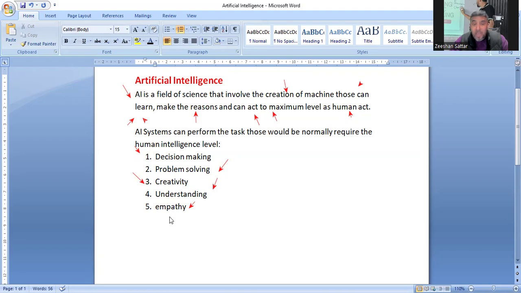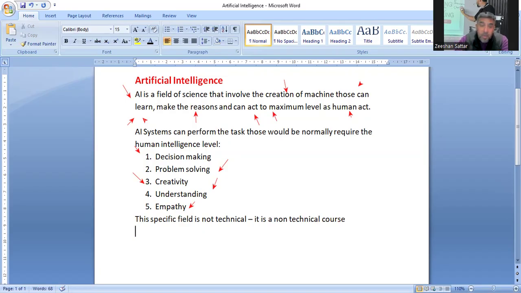So artificial intelligence is that specific field of study that is designed in a way to work like humans work. And remember, this specific field is not technical. It is good to say that it is a non-technical course if somebody does it. So it does not involve any technicality.